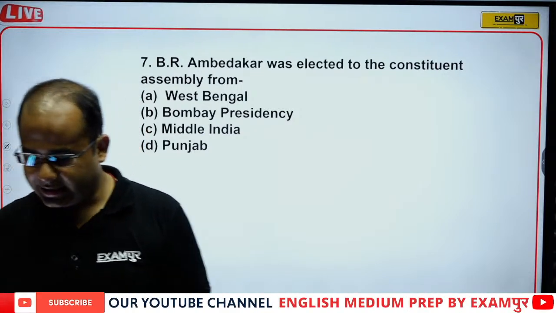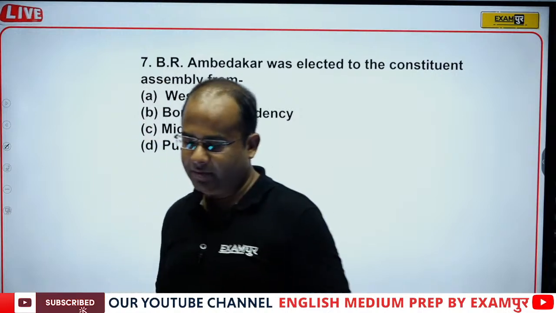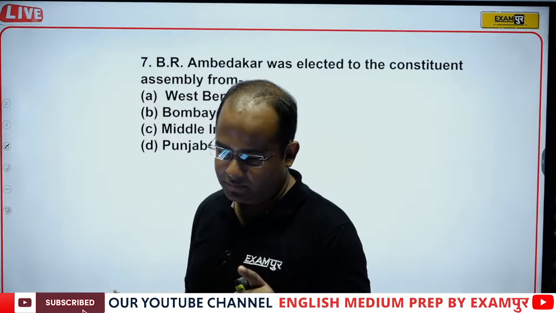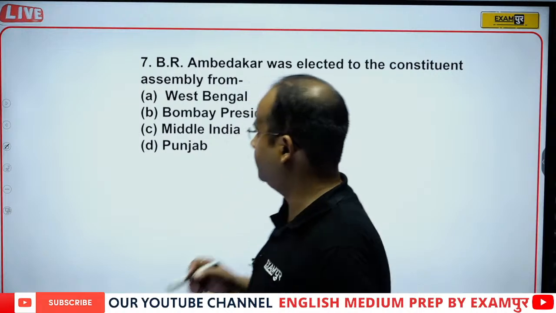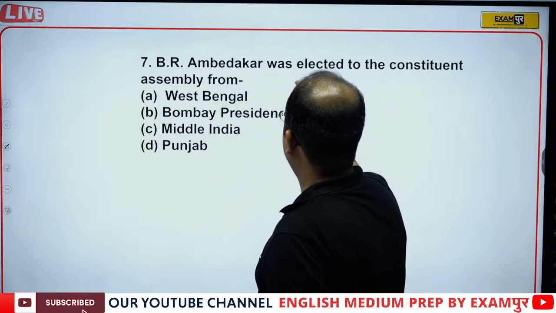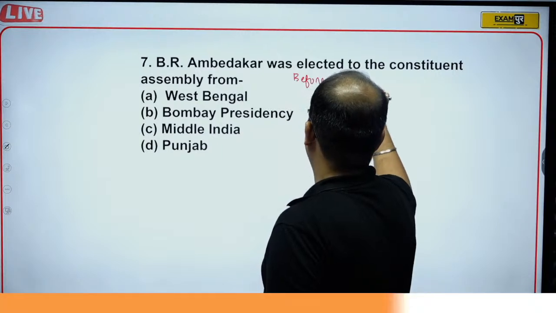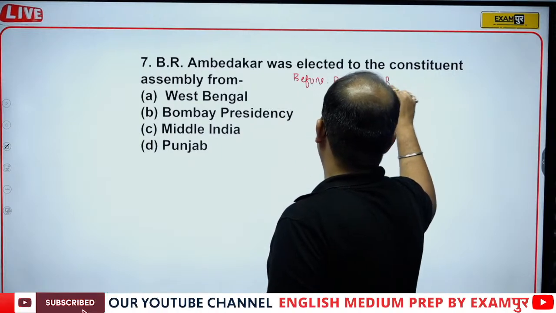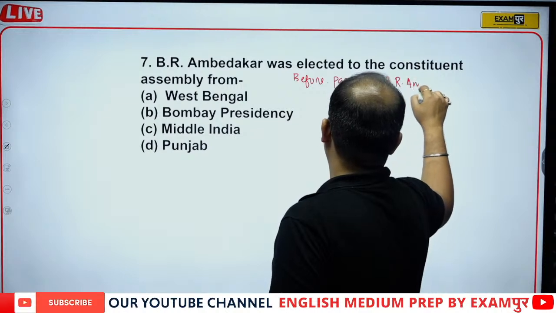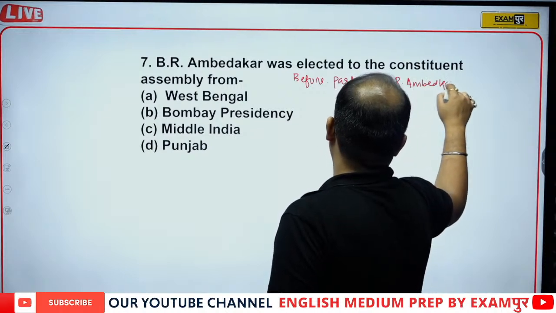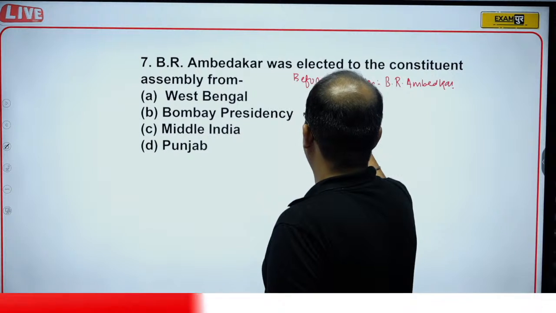Okay, let's see the correct answer. Vijay is saying option B, and the rest of the students are saying Bombay Presidency. See, what happened is that before partition, B.R. Ambedkar was elected from East Bengal.